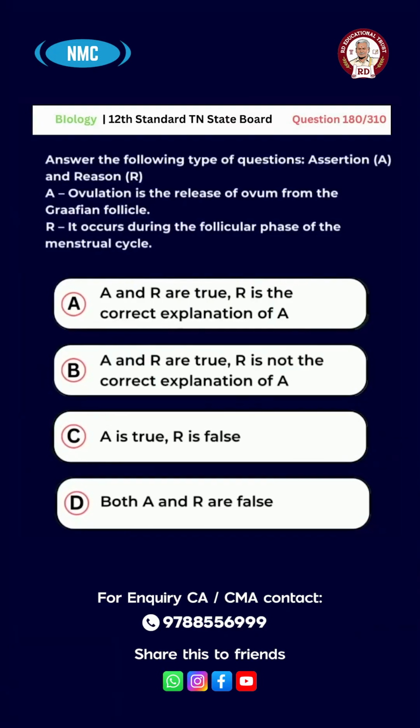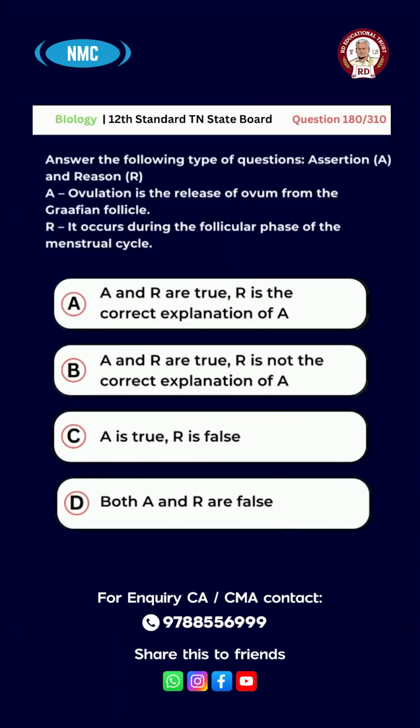Question number 180. Assertion: Ovulation is the release of ovum from the Graafian follicle. Reason: It occurs during the follicular phase of menstrual cycle.